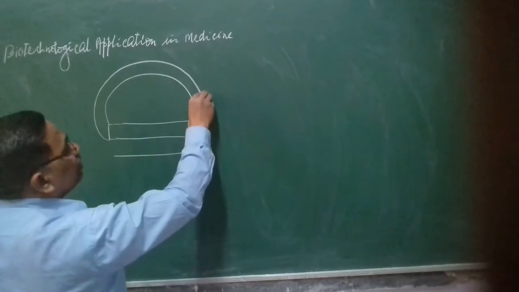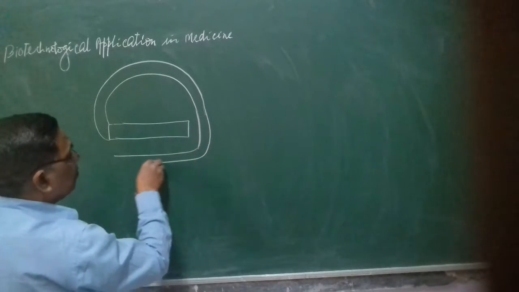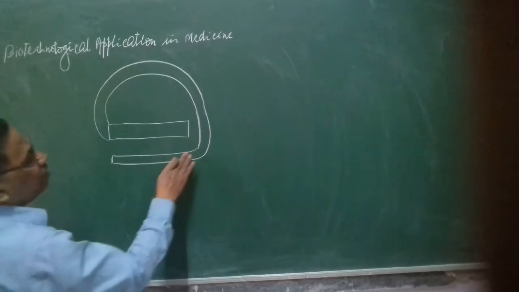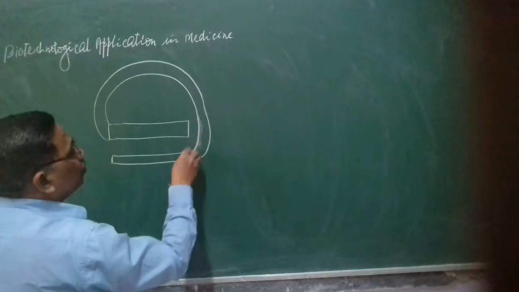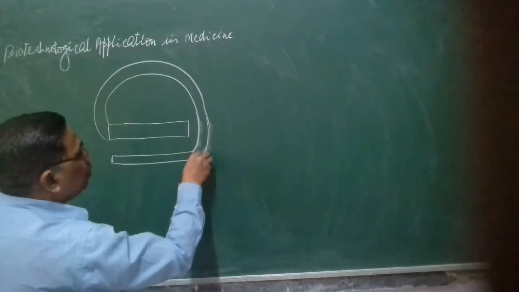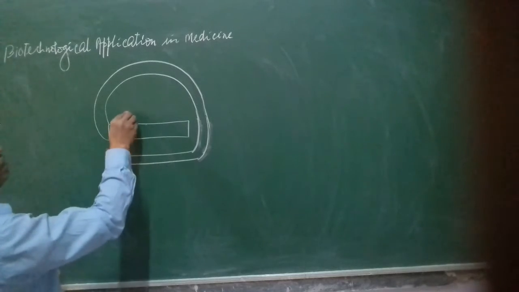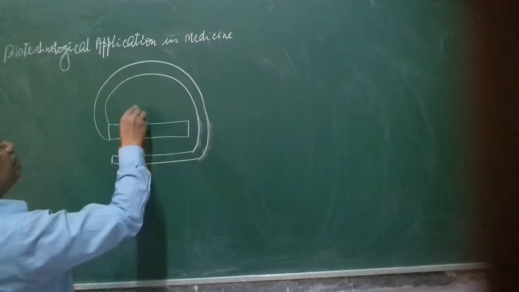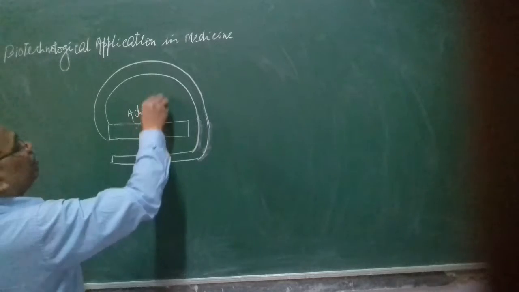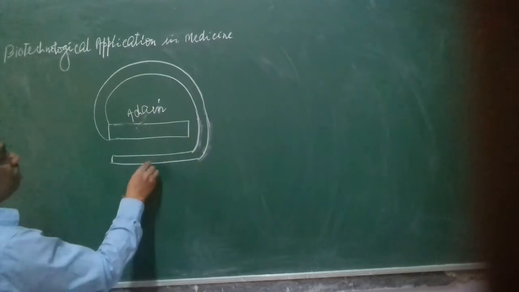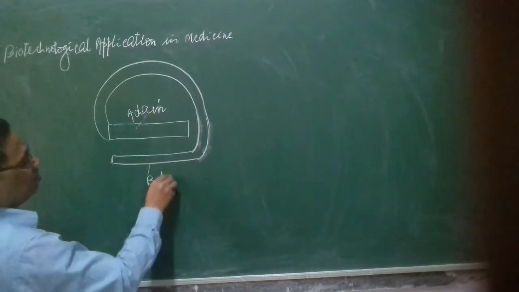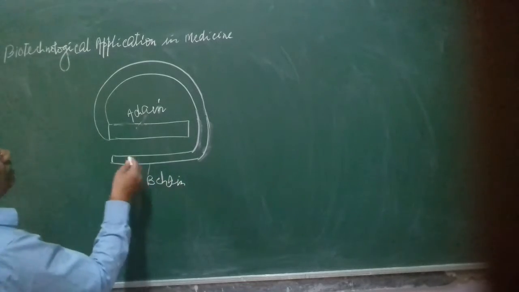Here is the A chain, and this is the B chain.